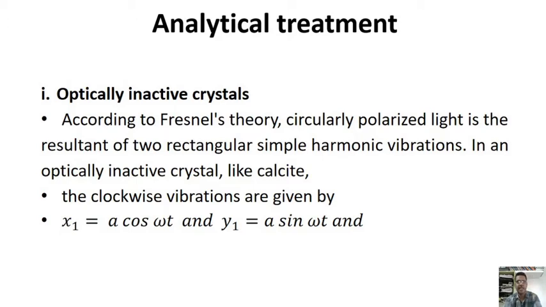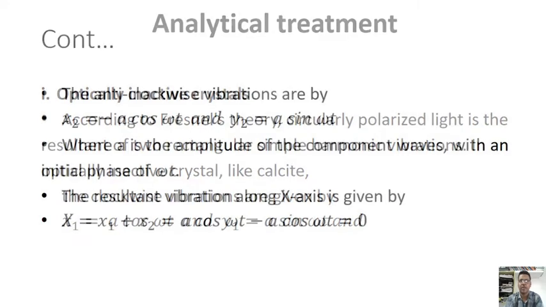Now, optically inactive crystals, analytical treatment. The clockwise vibrations are given by x1 is equal to a cos omega t, y1 is equal to a sin omega t.